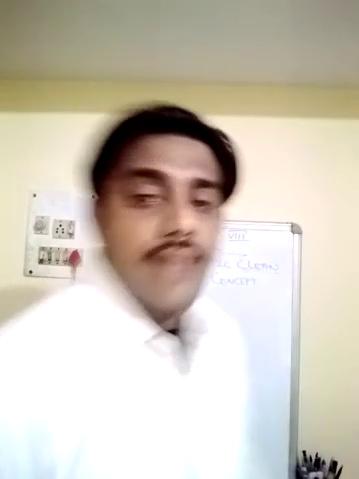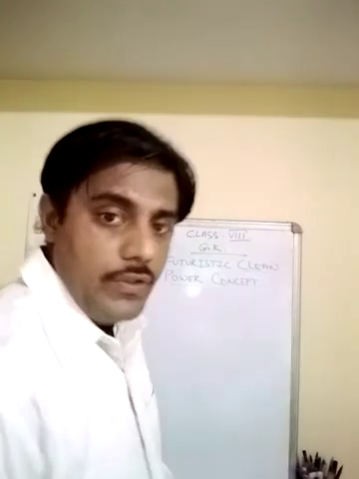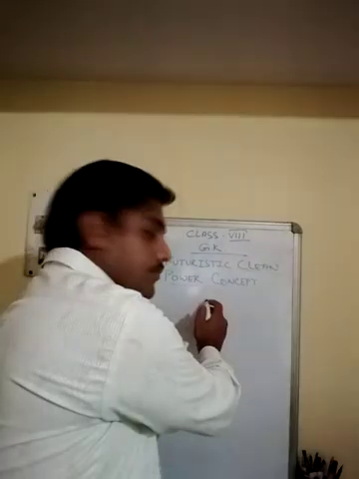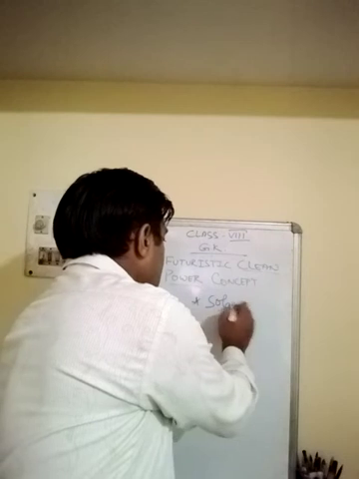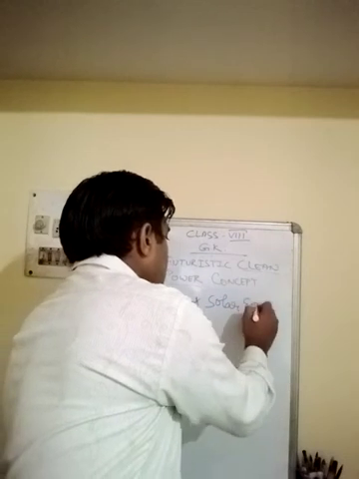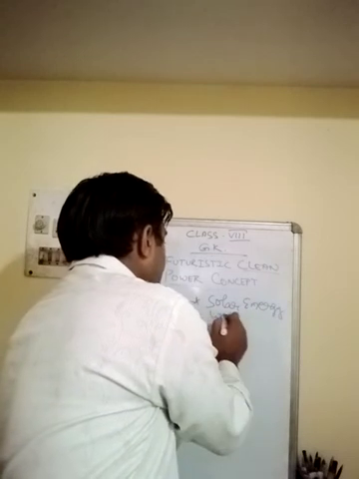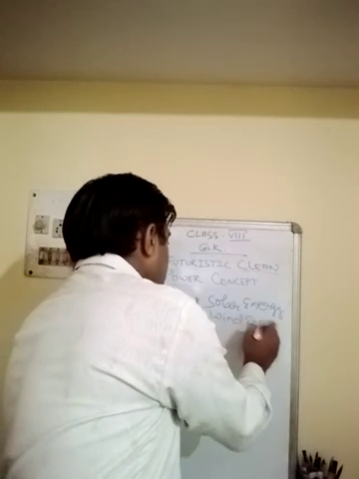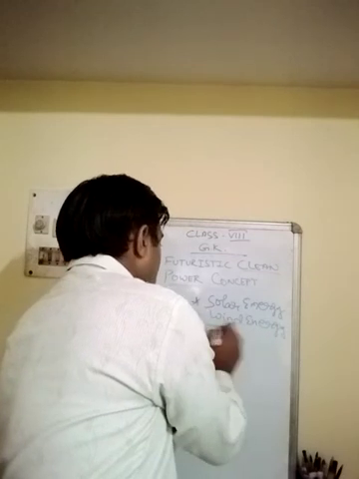But currently, scientists are working on three very important power sources. They are, first of all, solar power, or you can say solar energy, wind energy, and tidal energy.